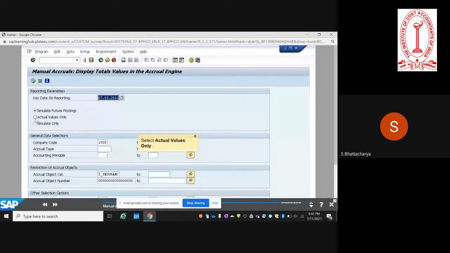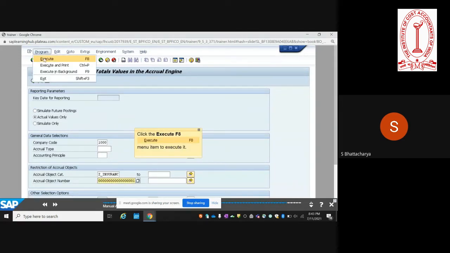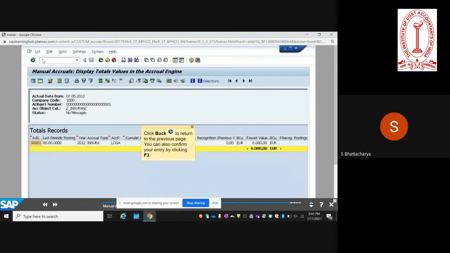So here we select actual values and object categories and object number is there. So you go to program and execute. So here you see the totals amount of the accruals.